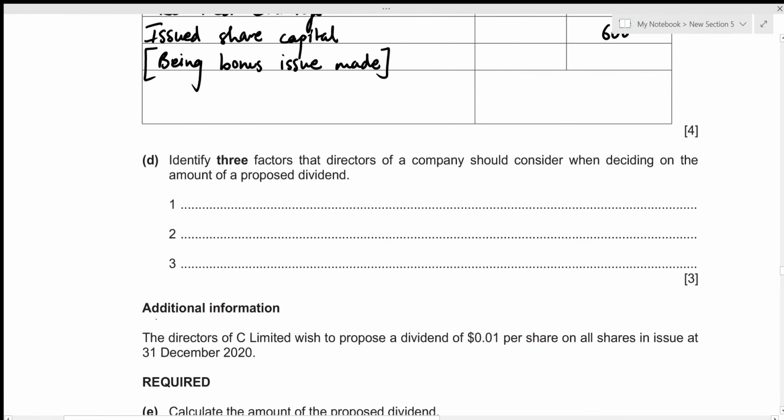We need to identify 3 factors that directors of a company should consider when deciding on the amount of a proposed dividend. So whenever we're talking about dividends, these are paid out of profits. So if a company has no profit, or if a company is going through a loss, then shareholders cannot have any dividend, because dividend is the part of profit that can be distributed to the shareholders in return for their investment in the company. So the very first factor that the directors need to consider is the profit available for distribution.